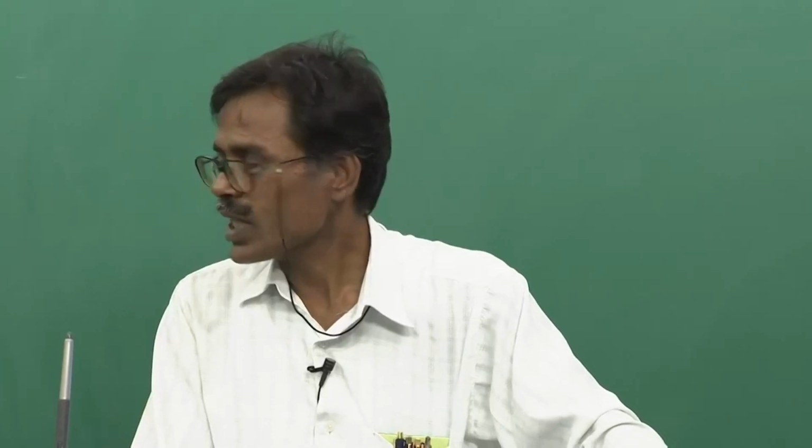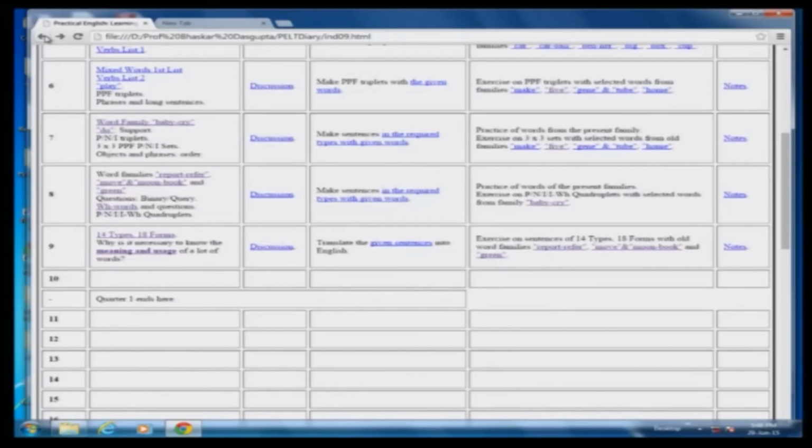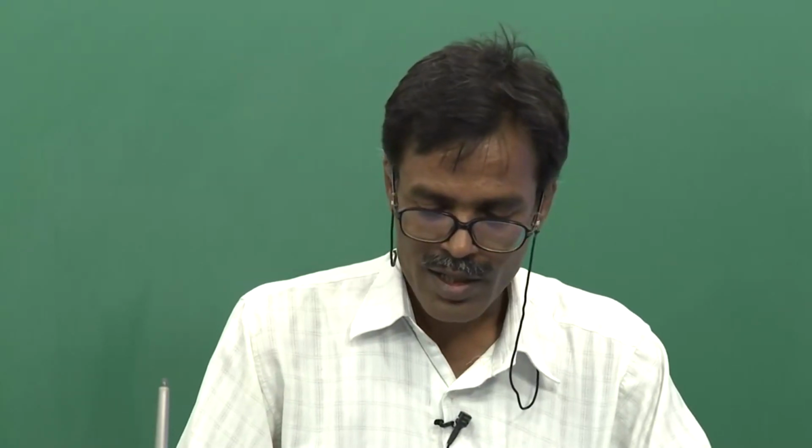So these are the 18 forms in the 14 types of sentences which we have covered in this course till now. Okay? We'll have more types to come. Any questions? Okay. Thank you. We'll stop at this point, and in the next session we will again continue. Thank you.